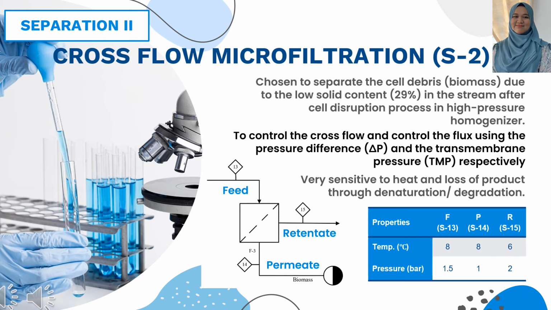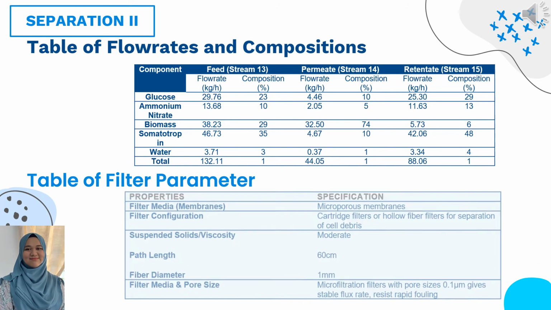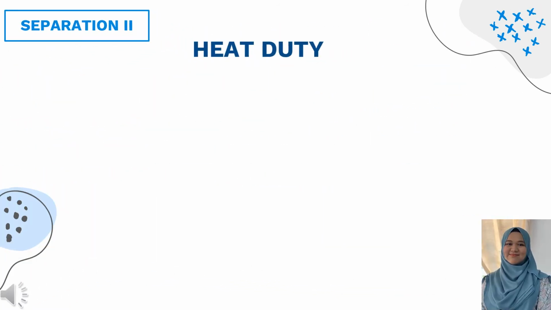And also the table here shows the temperature and pressure involved in the cross flow microfiltration S2. This is the table of flow rates and composition and also the table of filter parameters. This is the heat duty involved in S2.